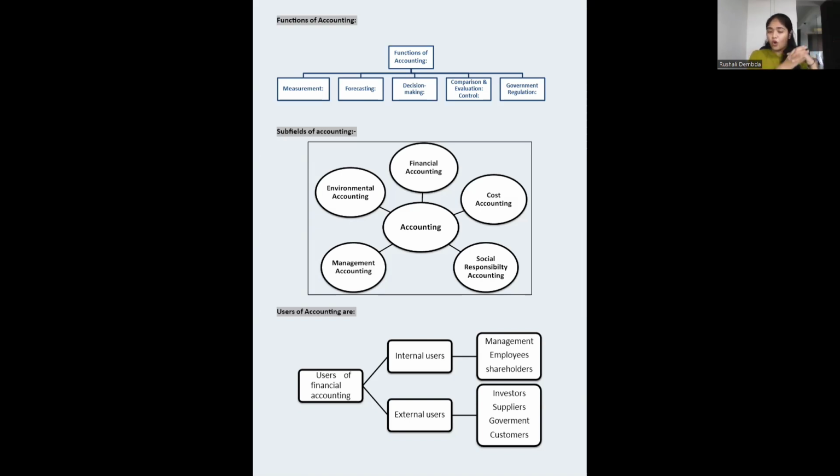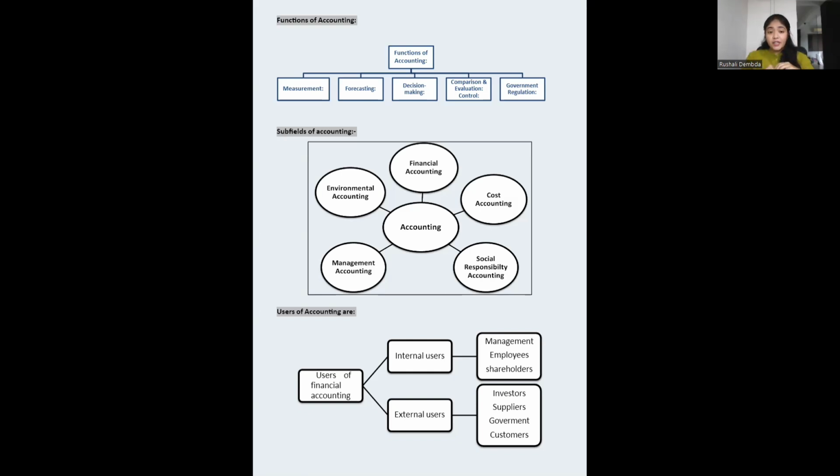All this comes under cost accounting, which we'll be learning in the further inter-level. Then comes your social responsibility accounting. What is your social responsibility towards the nation? How do you have to be a responsible citizen? The benefits you are giving to the society, because we are taking all the resources from society, water from the society. For industries, the land is taken from the society, but we have to also give them something. So all this, how we are giving back, comes under your social responsibility accounting.